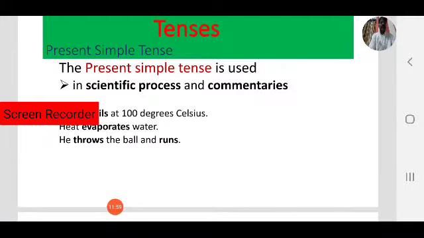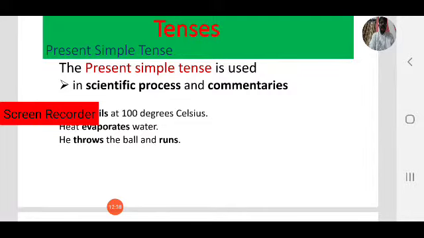Next, the present simple tense is used in scientific processes and commentaries. In scientific process, for example, water boils at 100 degrees Celsius. Water boils, that is also a general truth, a universal truth. Heat evaporates water. Observe, boils, evaporates.